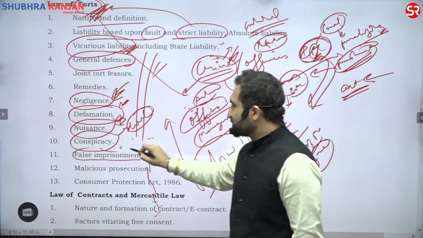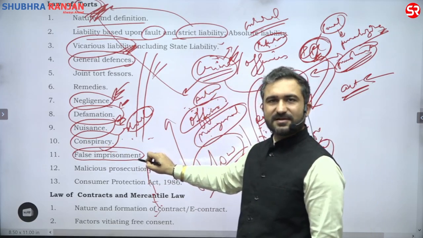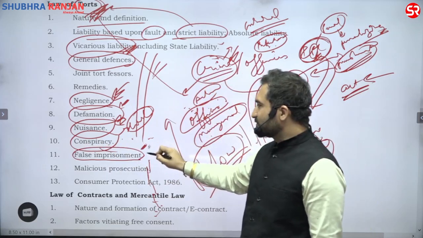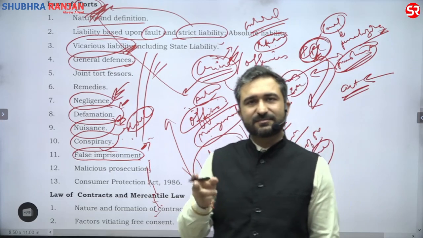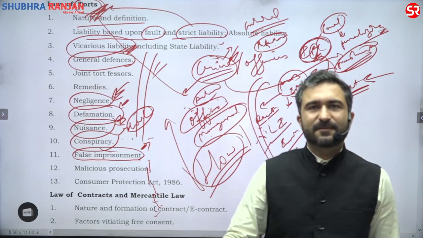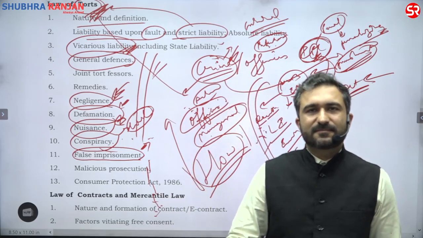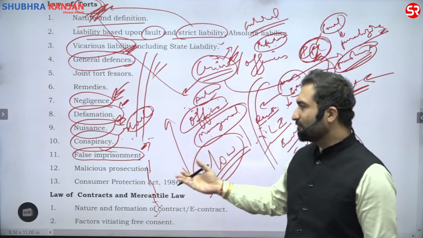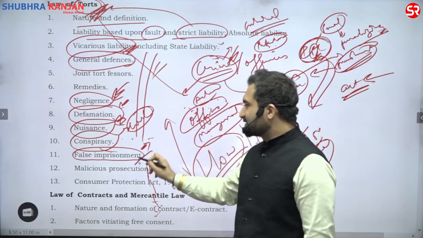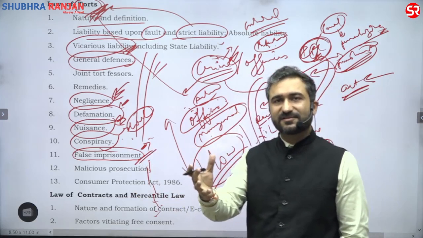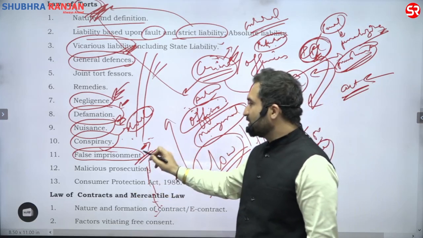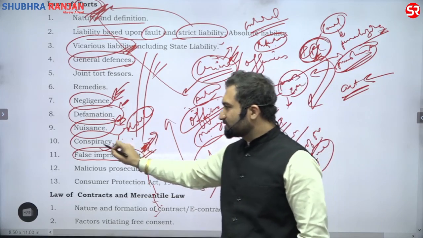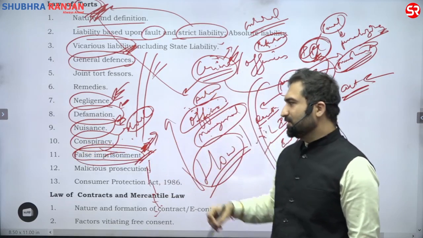False imprisonment. What are the aspects? Mainly what we deal in false imprisonment is illegal detention by the police, and also illegal detention by private persons. But what we generally understand is that if we have to take compensation from police for illegal detention, we have to file a suit for false imprisonment. We must know what is false imprisonment.